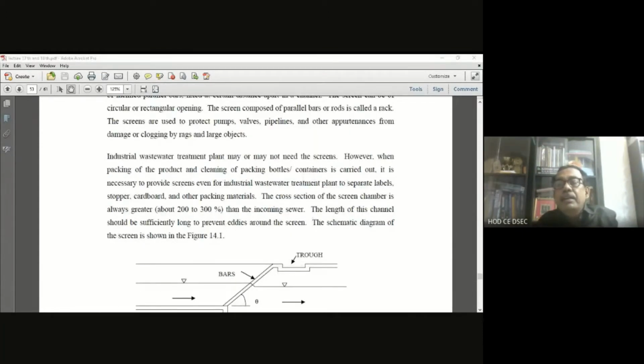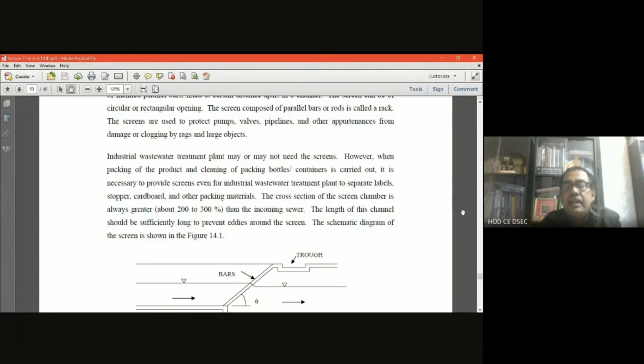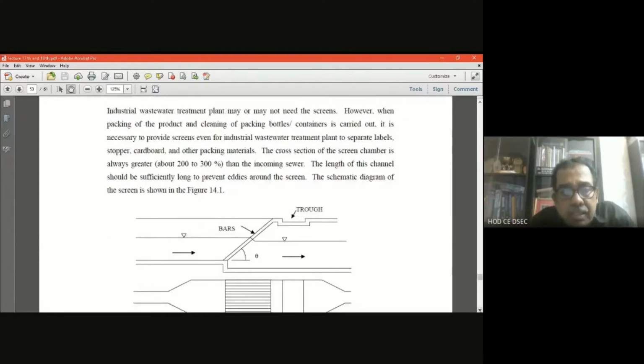Generally the area of the screening chamber is 200 to 300% more than the incoming sewer. And you see the profile, the longitudinal section of the sewer and the screening chamber: the bottom of the floor is kept down compared to the bottom of the sewer, at least 75 to 150 millimeters. And the bar is shown inclined, making an angle theta with the horizontal.